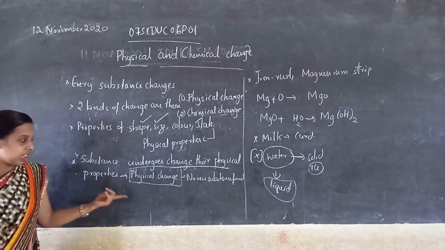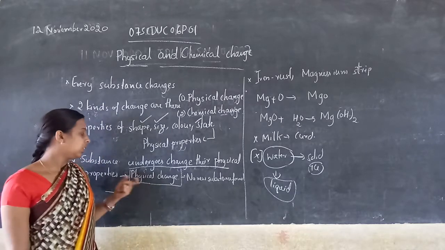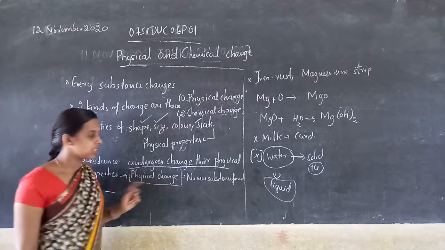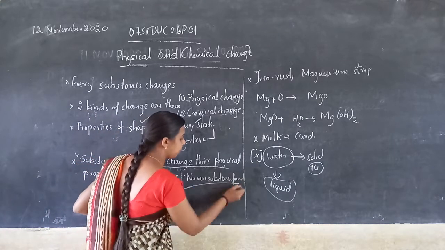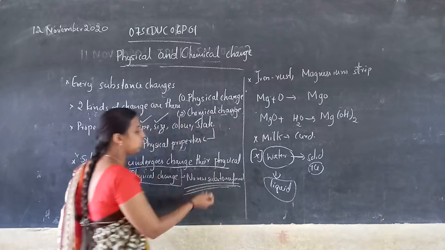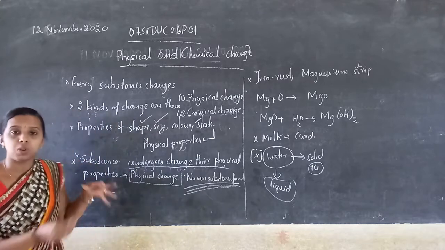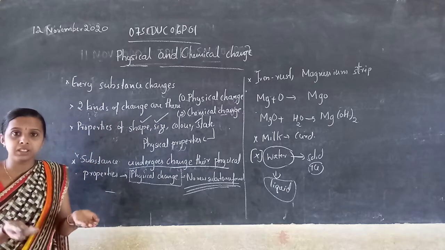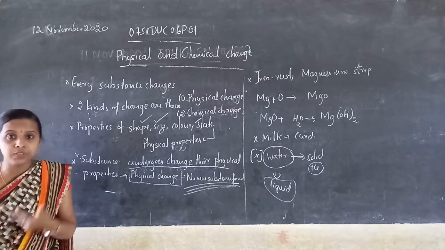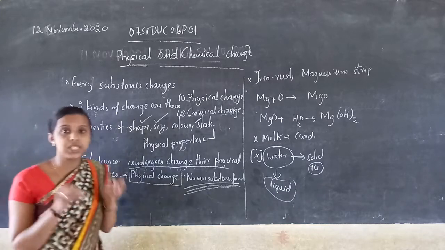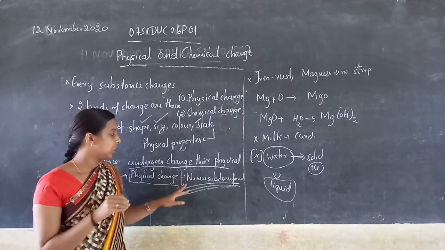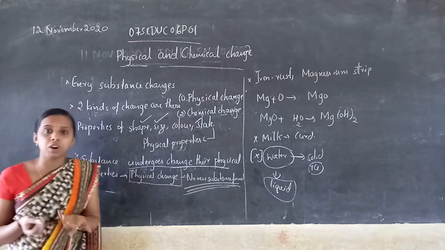What happens when a physical change occurs? No new substance is formed. After the physical change, the product is also the same.